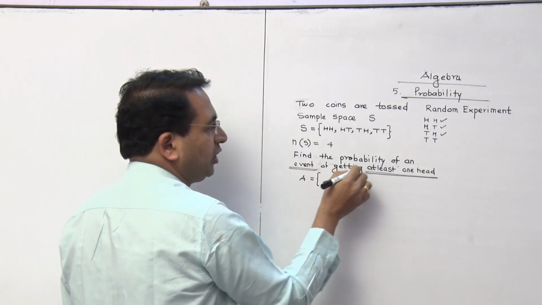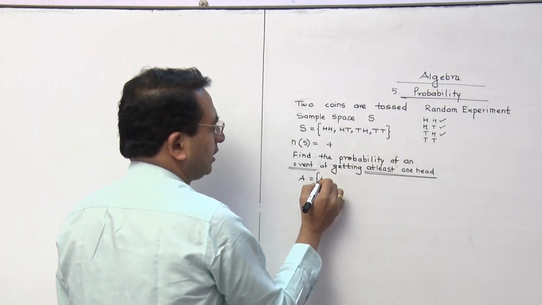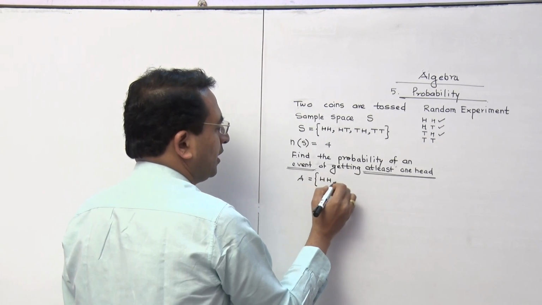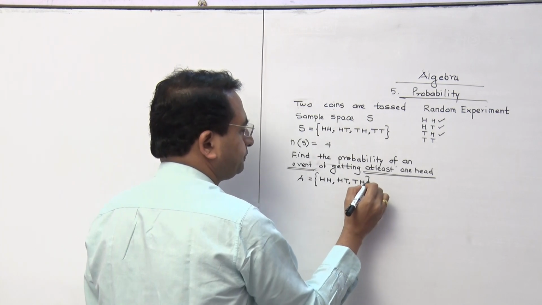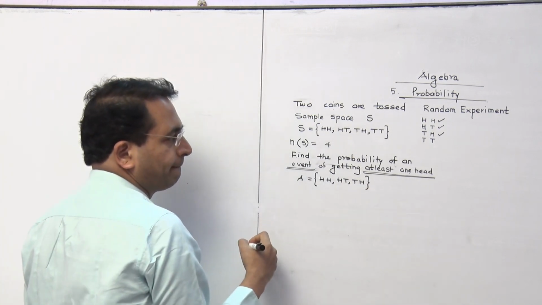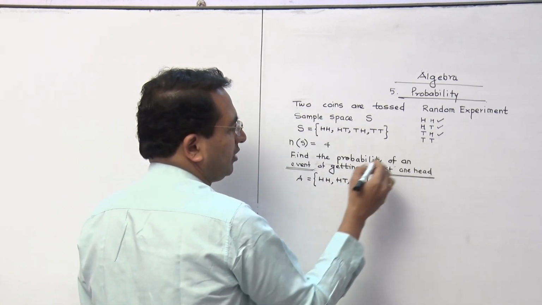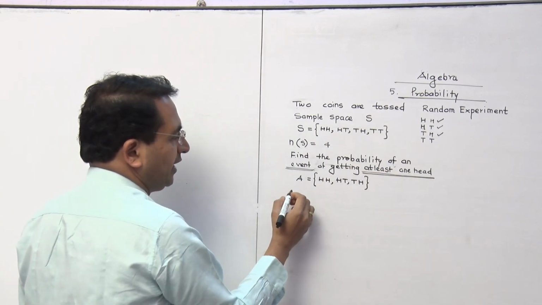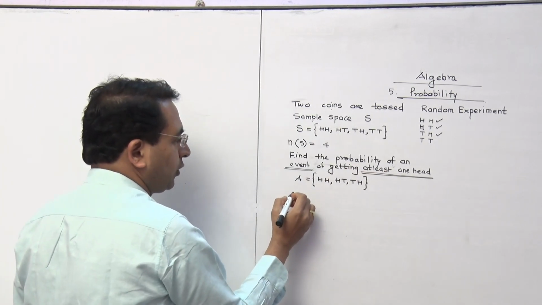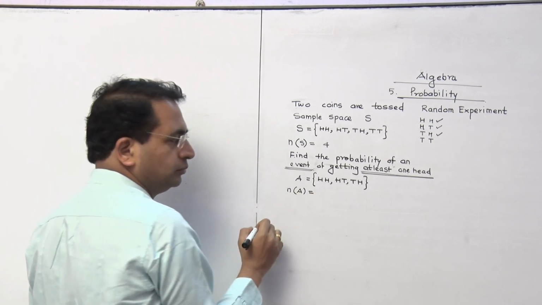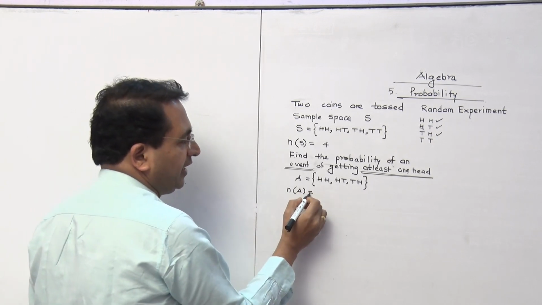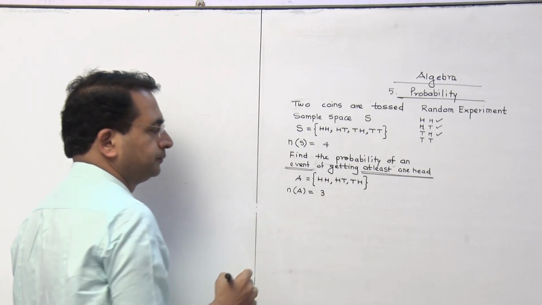So, we have to include these things: HH, then HT, then TH, correct? We cannot include this because the requirement is different, at least one head. So now I am going to write, N of A is equal to 3.